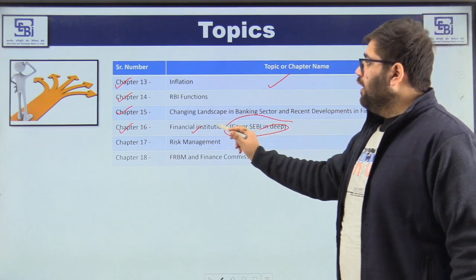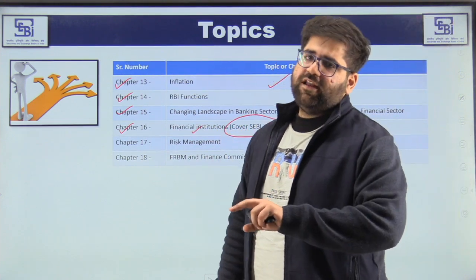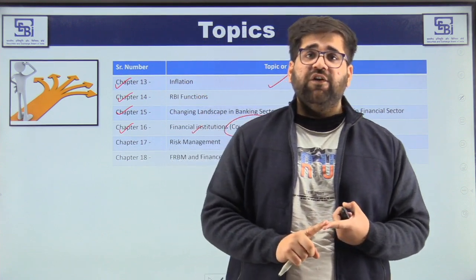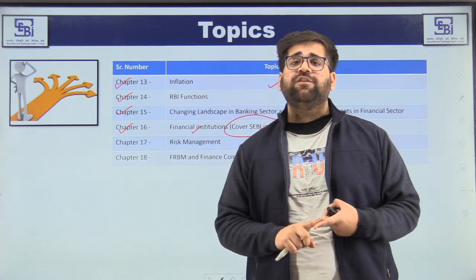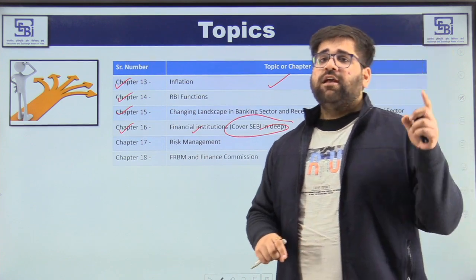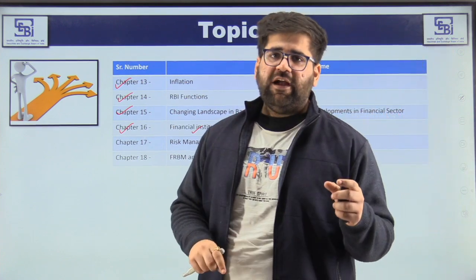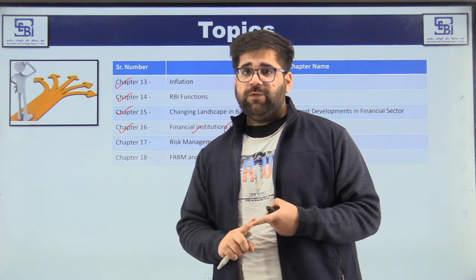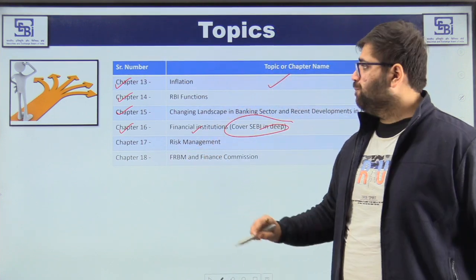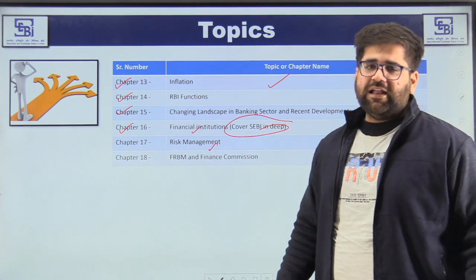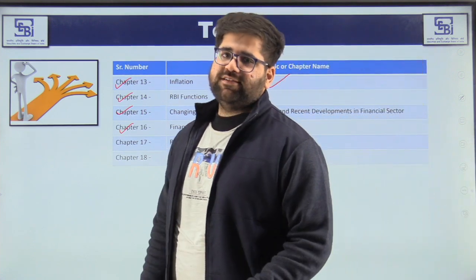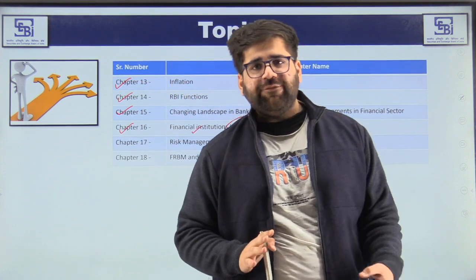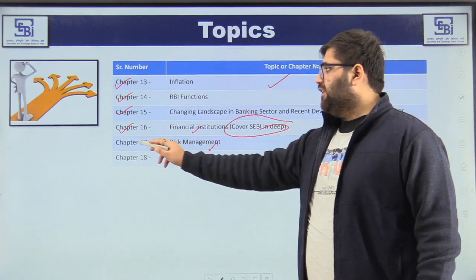Again, I have told you, cover the basics of each and every function. If you are opening chapter 16, you will see you will need to cover the basic functions of NABARD. You will need to cover the basic functions of SIDBI. Nowadays, NaBFID is also out, that is National Bank for Financing Infrastructure and Development. So there can be a question on NaBFID as well because it's a part of financial institutions now. Then chapter 17, again a must do. This is the backbone of whole finance syllabus. Herein you will be discussing regarding Basel norms, different types of risks which are there. So chapter 17 is also a must do.